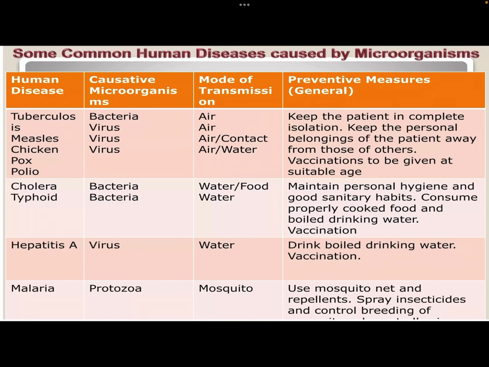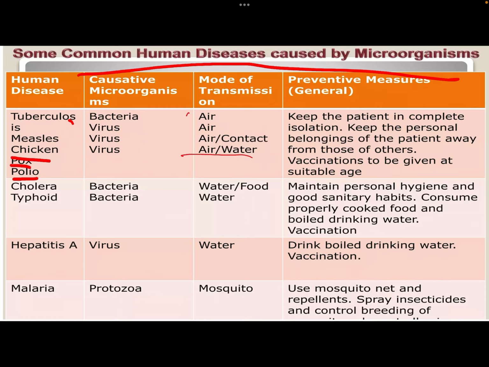Some common human diseases which are caused by microorganisms are listed in the table below, like tuberculosis, chickenpox, and polio, which are caused by the microorganisms bacteria and virus. The mode of transfer is air or contact of water.